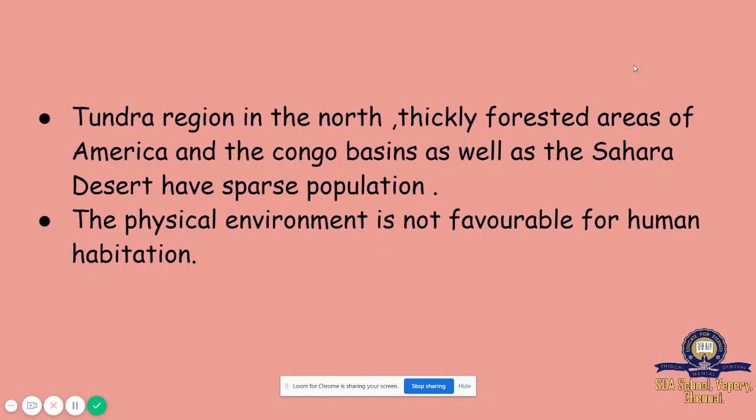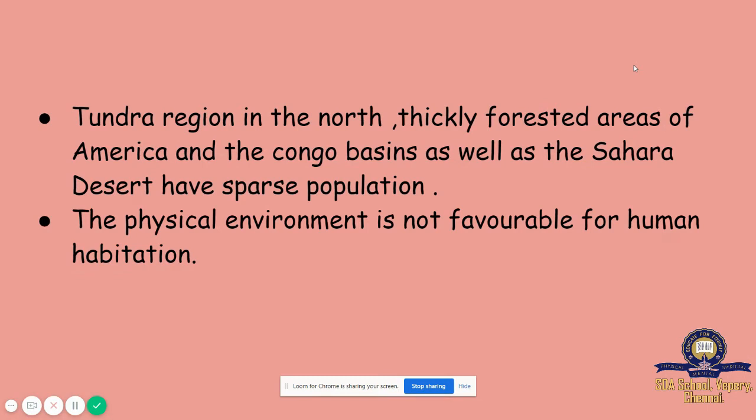The tundra region in the north, thickly forested areas of America, the Congo basin, as well as the Sahara Desert have sparse population. So, what are the four areas? The tundra region in the north, the thickly forested areas of America, the Congo basin, and the Sahara Desert.